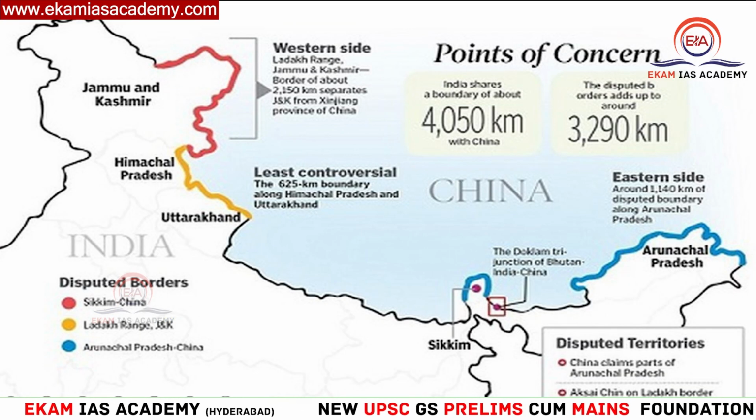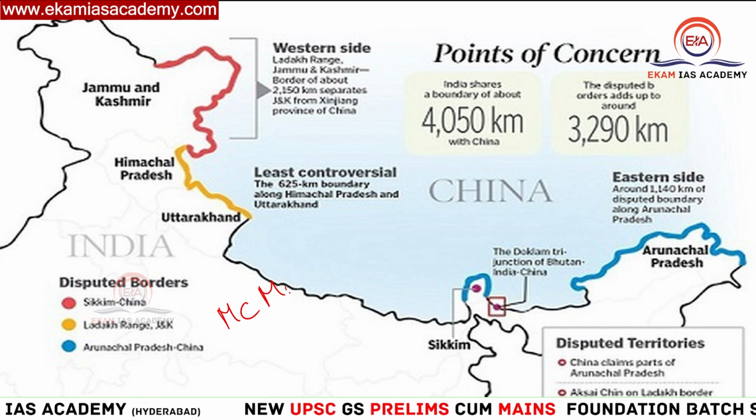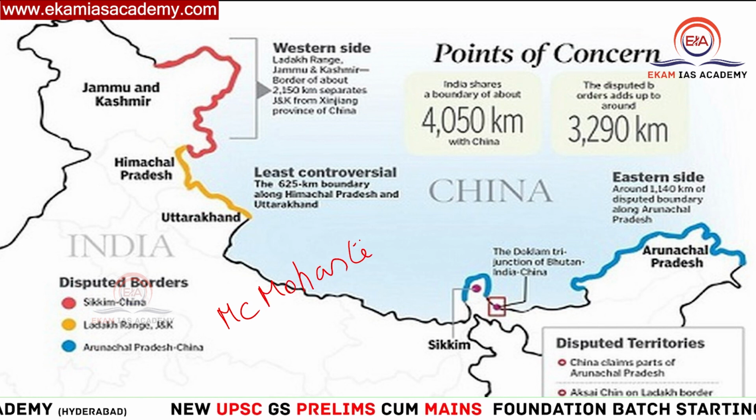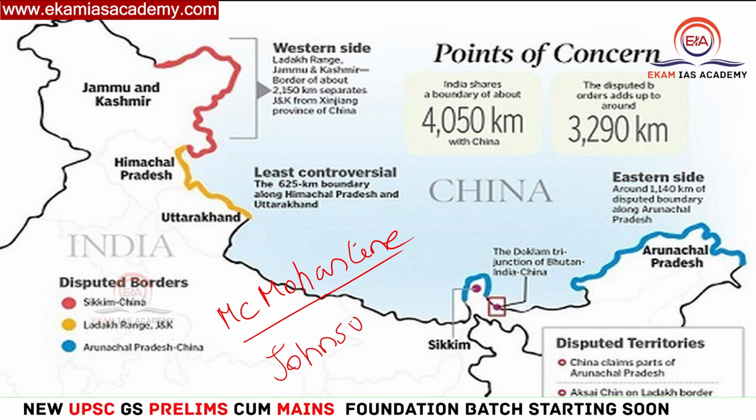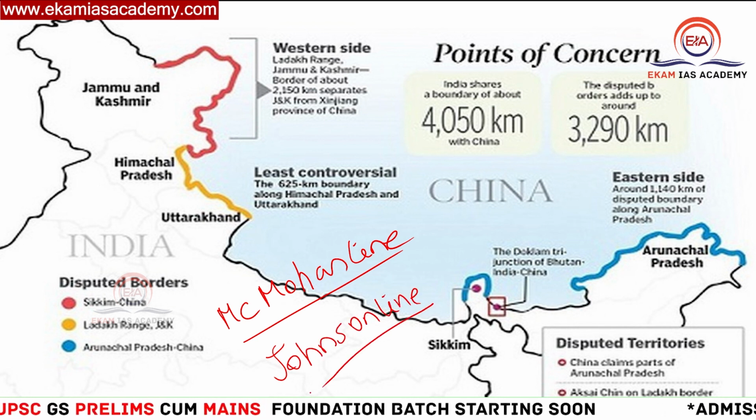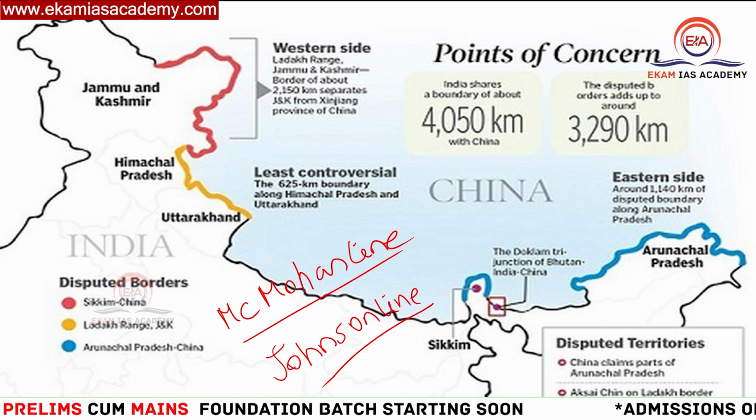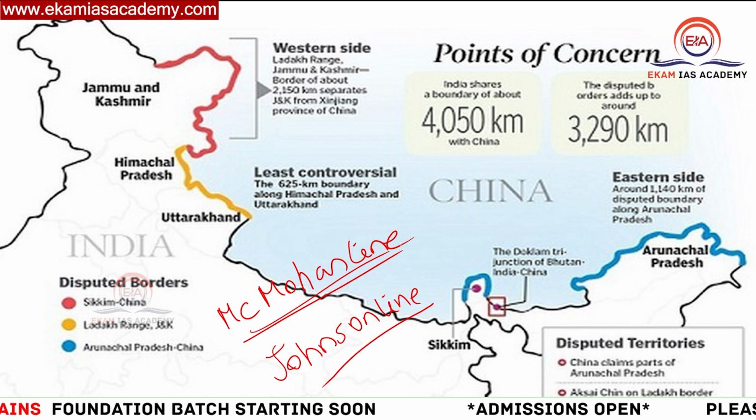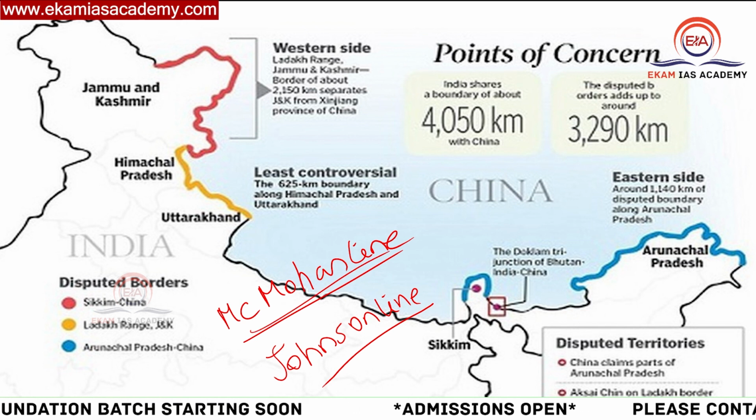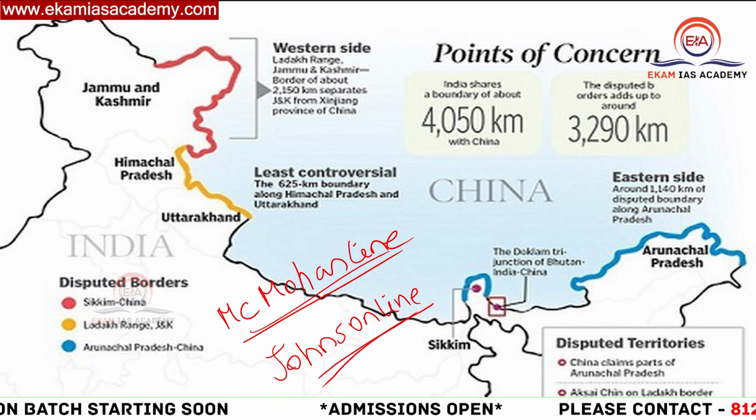Then we will understand the difference between the McMahon line and the Johnson line. This is also very important from your examination perspective. Border lines are very important. For example, if you remember, the Radcliffe line separates the India and Pakistan border, and the Durand line separates Pakistan and Afghanistan. Here you need to know the McMahon line and the Johnson line. So let's see the Johnson line first.